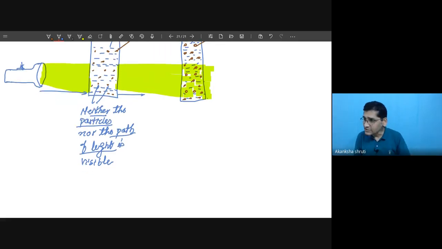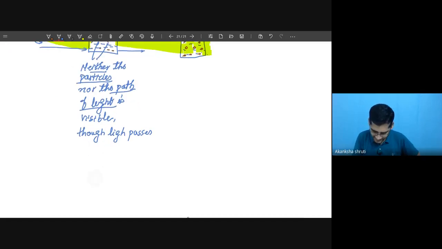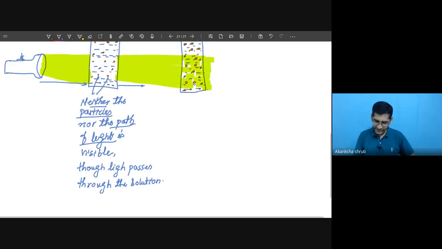Though the light is crossing this medium, that is equally important. Though light passes through this medium, passes through the solution. Okay, so it is this one.